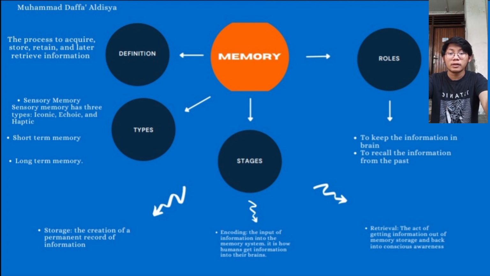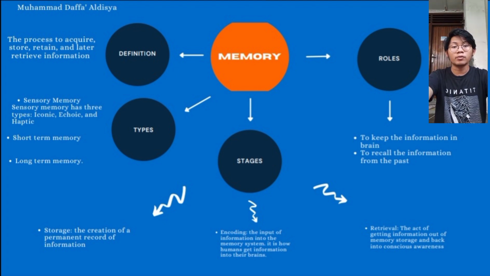The last type of memory is long-term memory. Long-term memory is the type of memory that allows a human to hold information for periods of time longer than a few seconds. Any memory we can still recall after 30 seconds could be classified as long-term memory. There is no limit to how much our long-term memory can hold and for how long. Long-term memory is divided into two types.